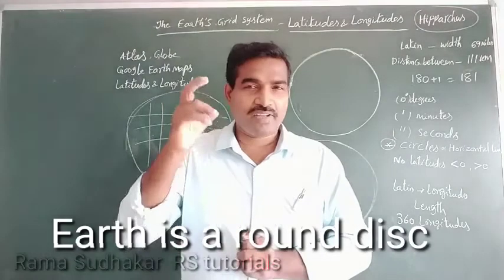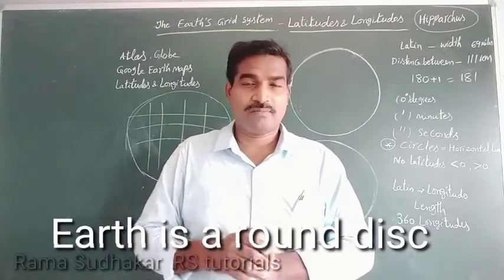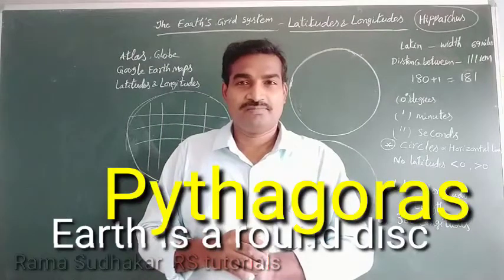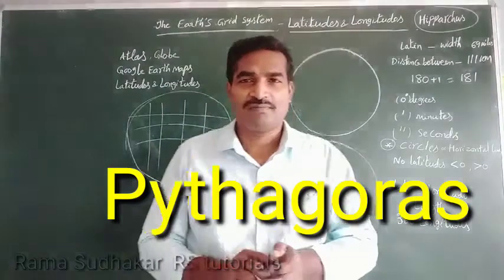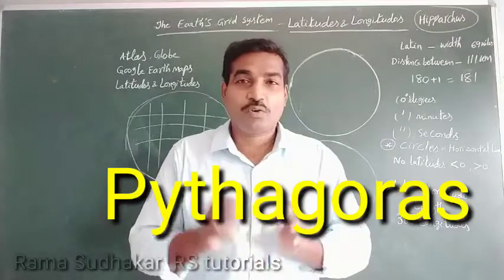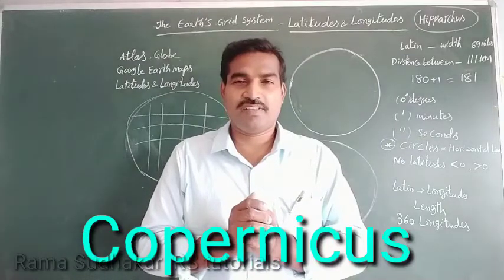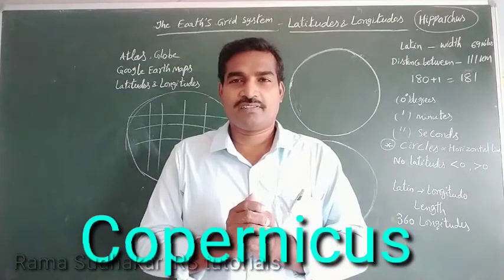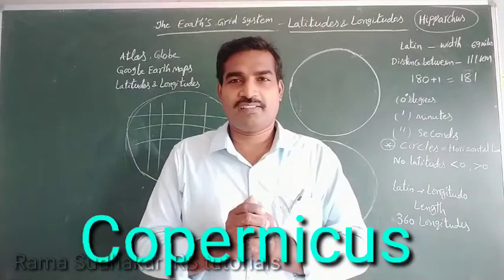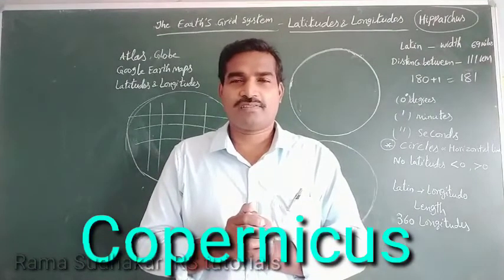That kind of idea was also given by Pythagoras. Understand? Next, Copernicus also gave a number of theories. The heliocentric theory was revealed by Copernicus.